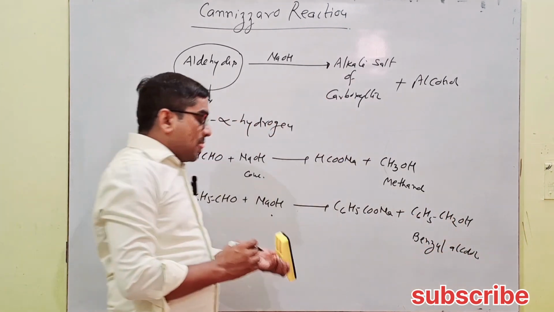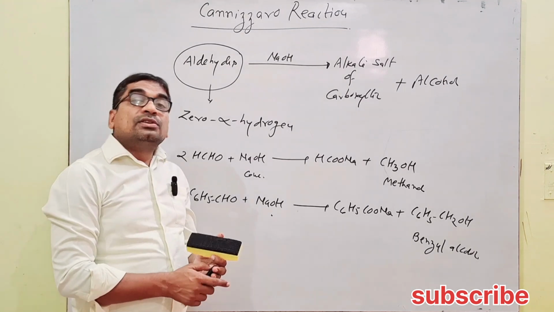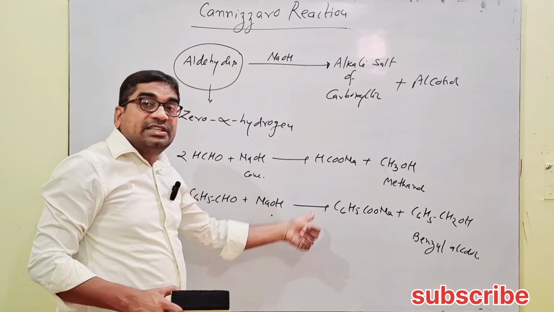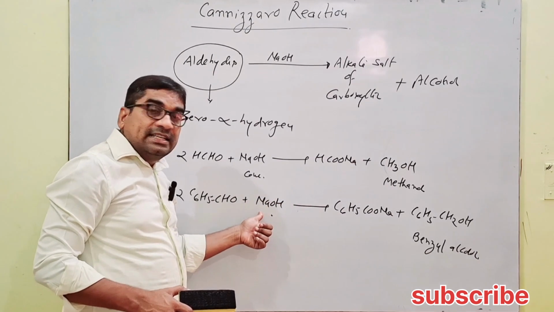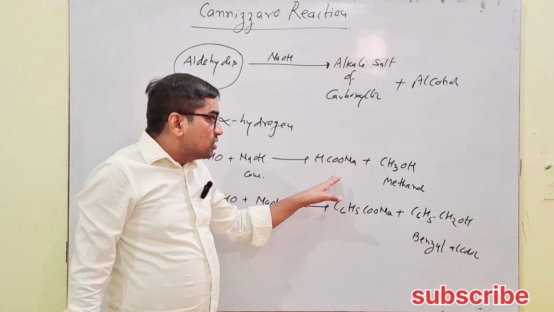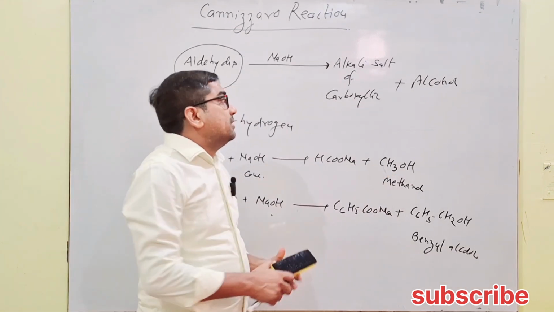So under the Cannizzaro reaction, aldehydes that have no alpha hydrogen react with strong alkali like NaOH and give the alkali salt of carboxylic acid with alcohol.